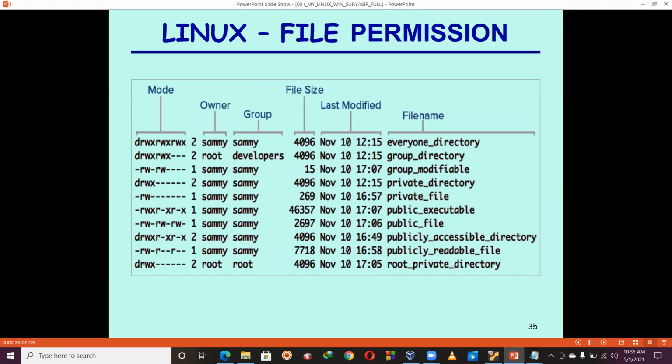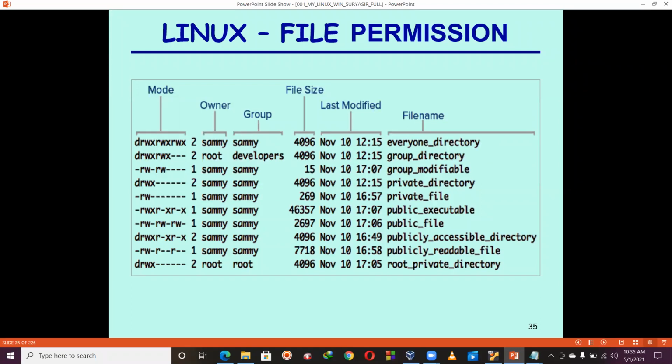You get so much information. The first column on the left is the mode. The second column is about the owner. The third column is about the group. The next column is the file size. The next is the modification date. And the last column is the file name.